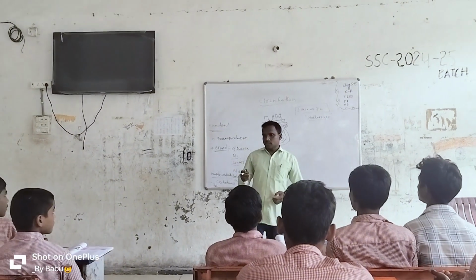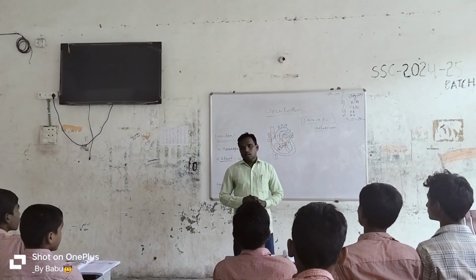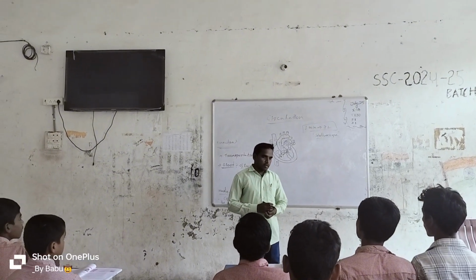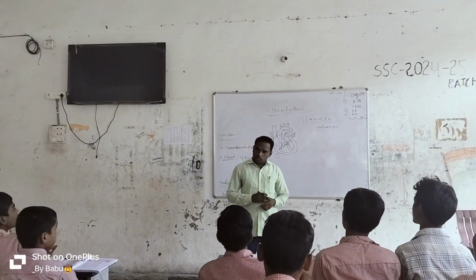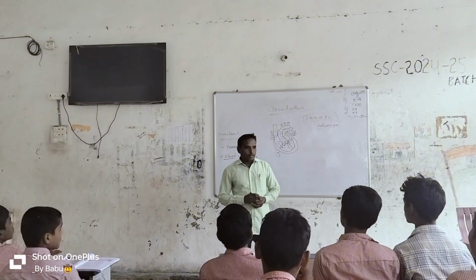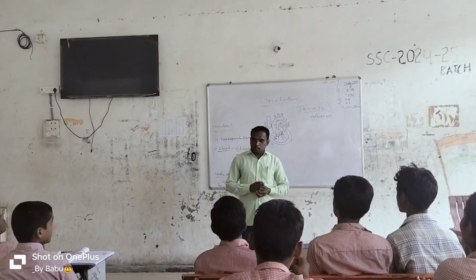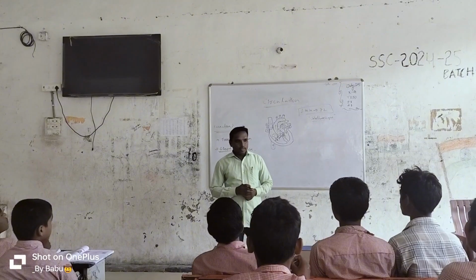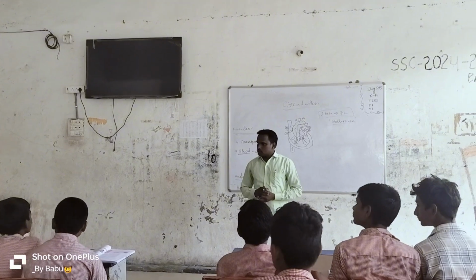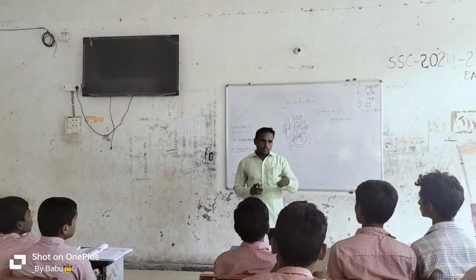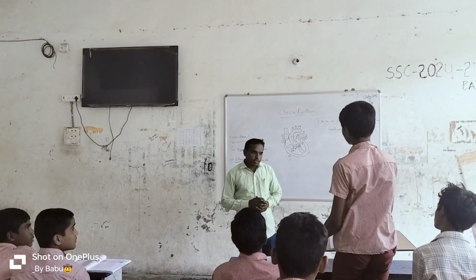Just now we performed the activity. In that activity, how many times did you observe your pulse? 72 times. Okay. Everybody observes 72 times? No, sir. Can you say how many pulse rate you noticed? 70. You, 60, 65. You, 70.